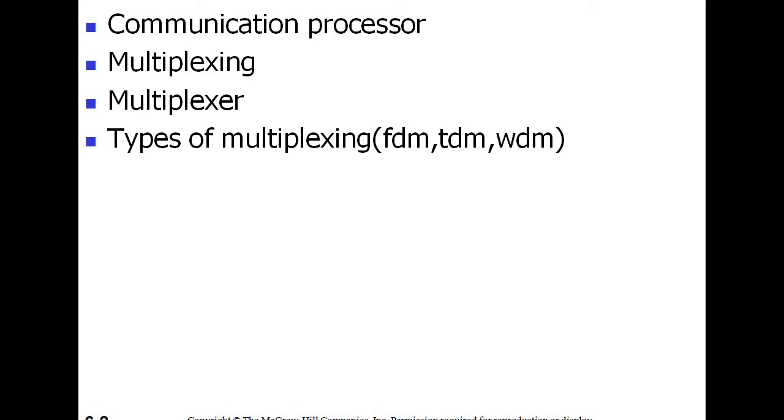So the functions of some of the commonly used communication processors are: first, we have multiplexing. So these are the common functions. What? Multiplexing. So we may go for multiplexing. So what is multiplexing?